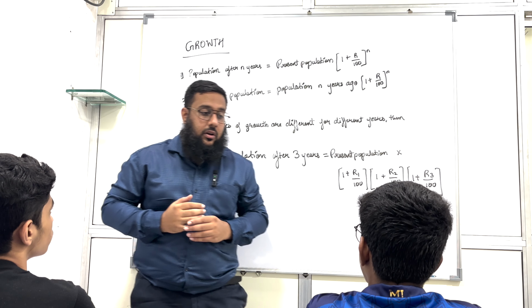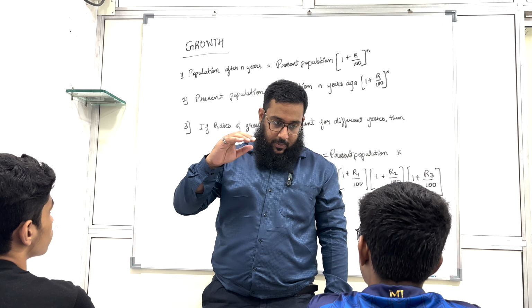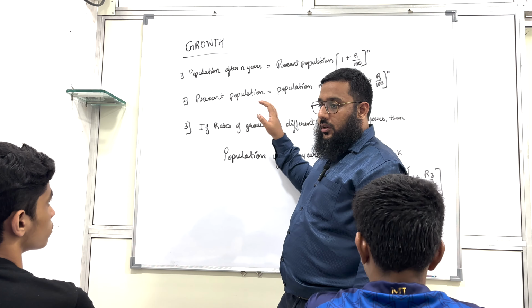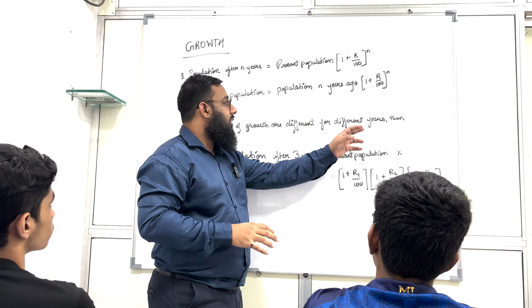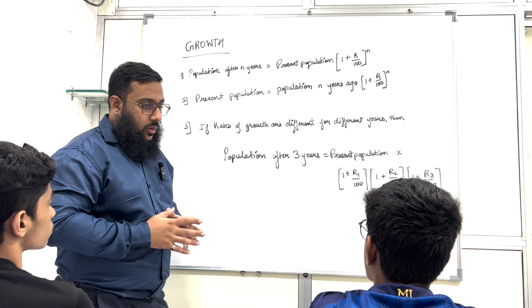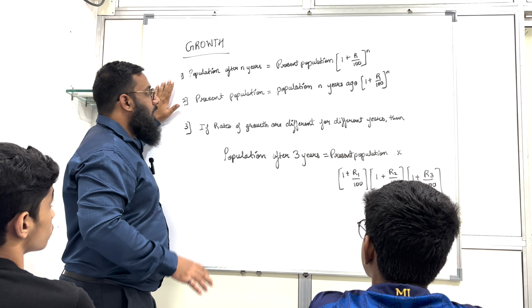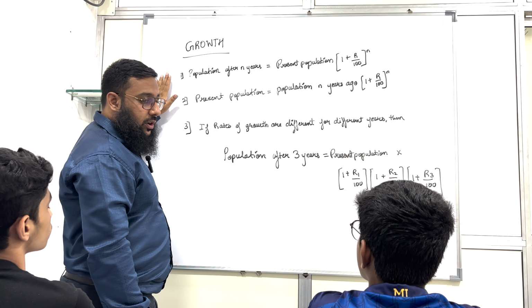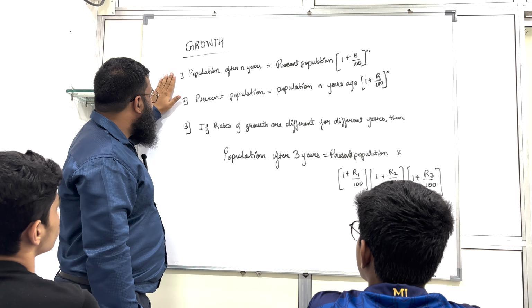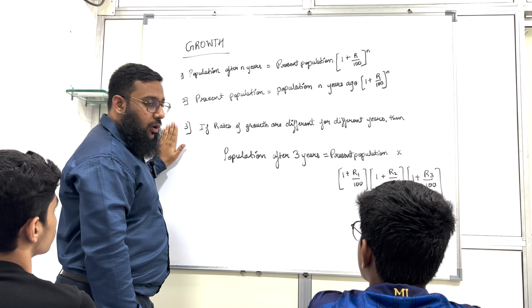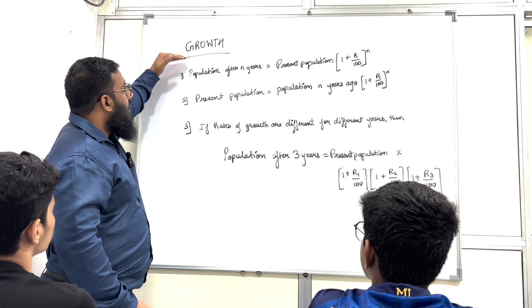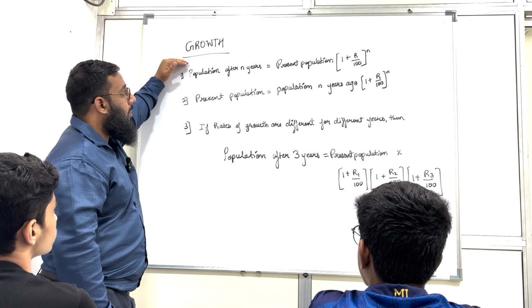So that will be your rate. In compound interest, we used to find the rate of interest. It is the same thing, which is called the rate. Now, let us take the best example, population. If we talk about population, we have three simple formulas to find the population in the growth section.